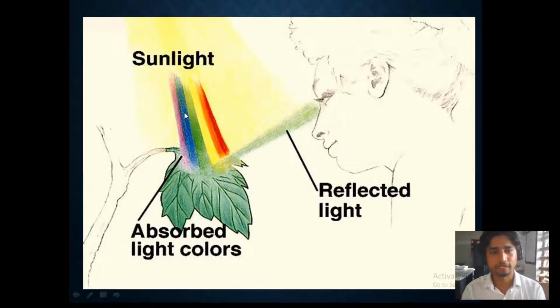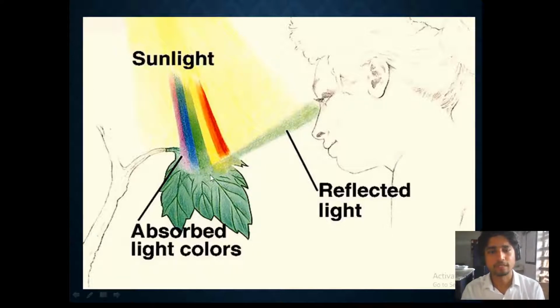In this visible light, plants are able to absorb all the colors except the green. The green light is reflected back from the leaf. That's why we are seeing the leaf in the green color. So all the plants are green because they are reflecting back the green color from the visible light.